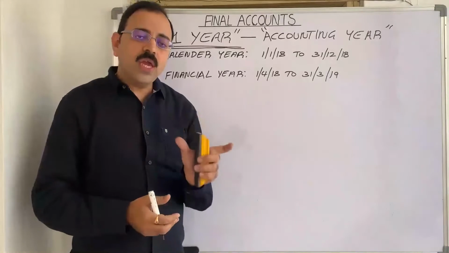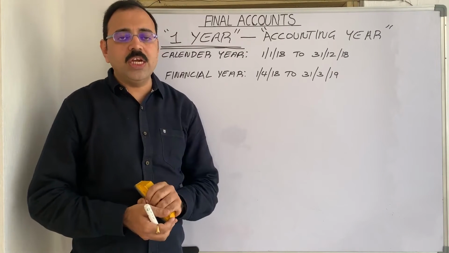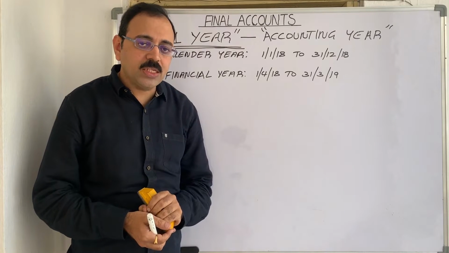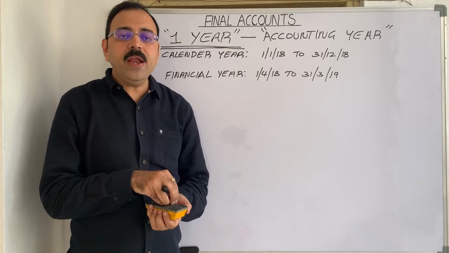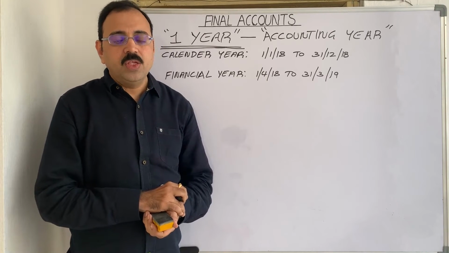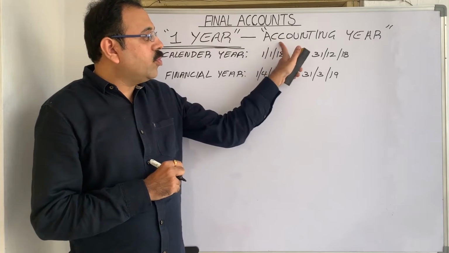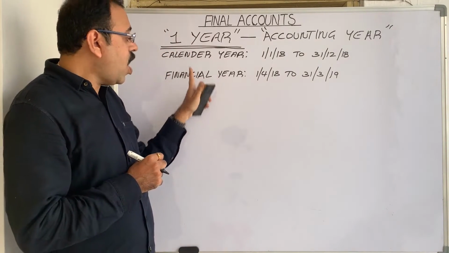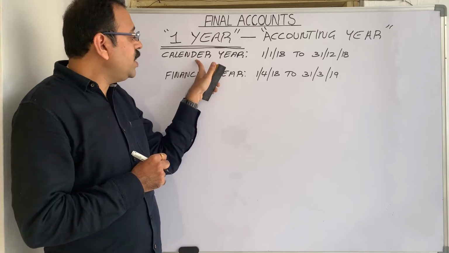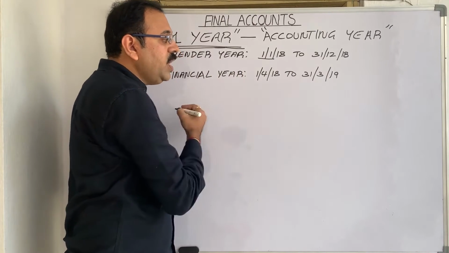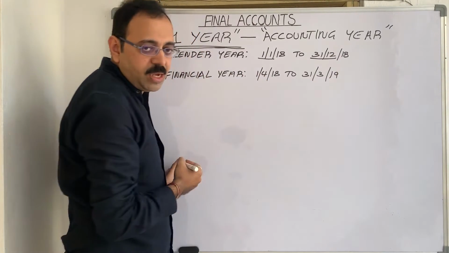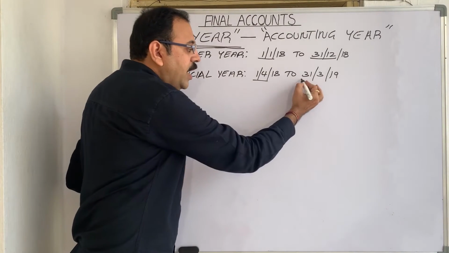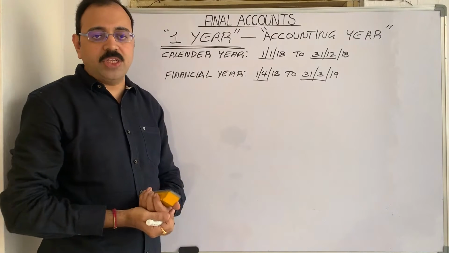No? In doing accounts, we follow one concept, that is accounting period concept. What does that concept say? Accounts are to be prepared once in a year. So that year is called accounting year. That year may be a calendar year or financial year. Calendar year starts with 1st January and ends with 31st December. Financial year starts with 1st April and ends with 31st March.